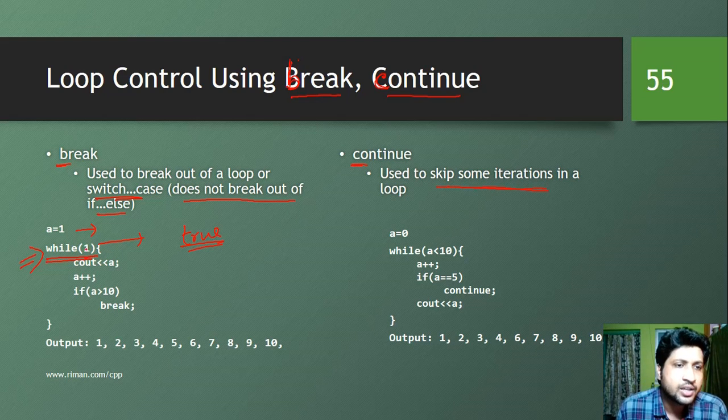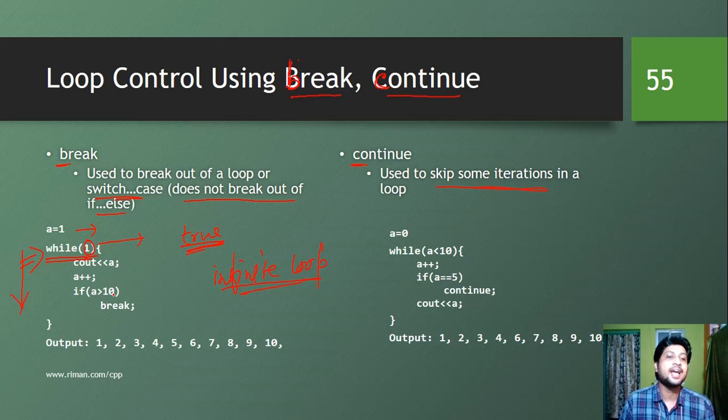This condition doesn't contain any control variable, so it is a constant truth. That means 1 is always true, so this becomes an infinite loop. This while 1 is an infinite loop, which means it will go on forever.